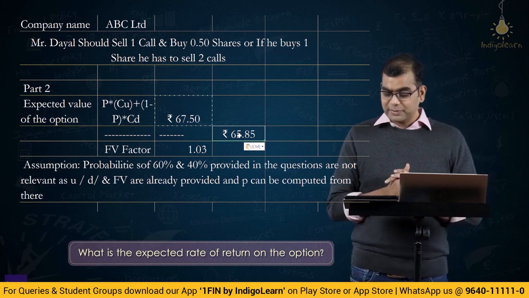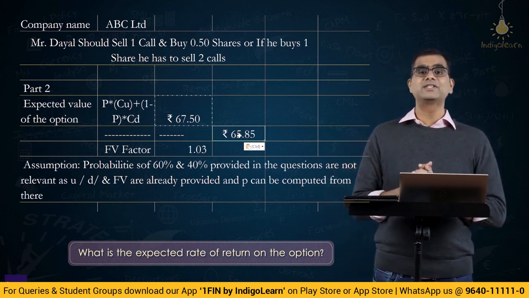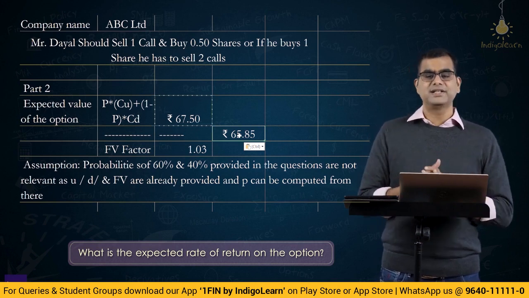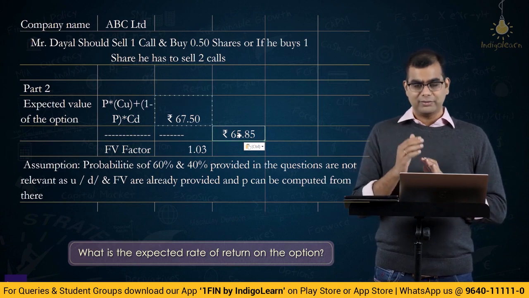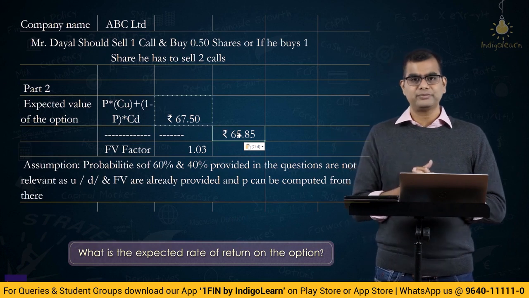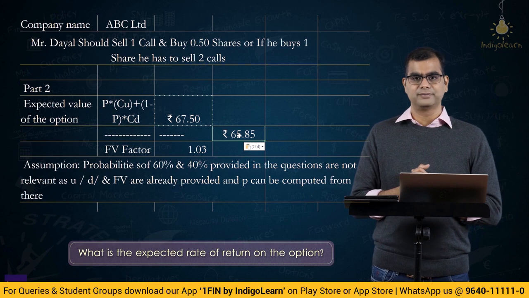They have said what is the expected rate of return on the option. So that is, if you buy something at 65.85, what are you going to get out of it? What is the expected rate of return on this particular option?